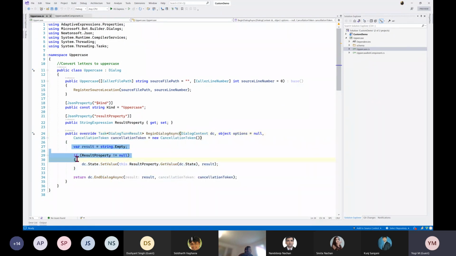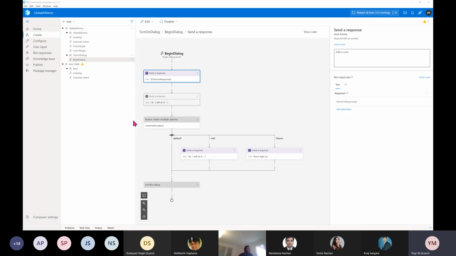Here we should write the logic, and once your logic is done, you should call the end dialog, so that once all the logic in your component is done, the flow moves to the main bot. That's why we should call this end dialog. This is important. The next one, you can see this string expression result property. It's a JSON property. I will show this also in the UI.